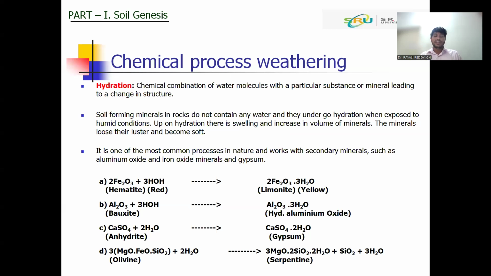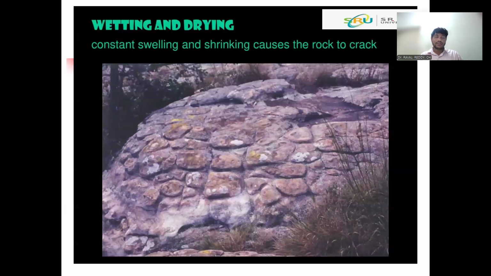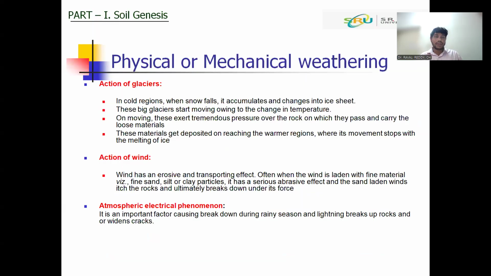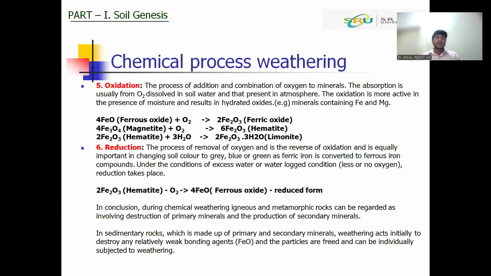Among physical and chemical weathering, if you differentiate which weathering is active in which climate zone, chemical weathering is active in the humid climatic area, whereas physical weathering is active in the temperate region and the desert region, that is the arid region. Chemical weathering is faster than physical weathering because it is active in the humid region. It is supported by temperature, water, organic matter, CO2, and microorganisms.